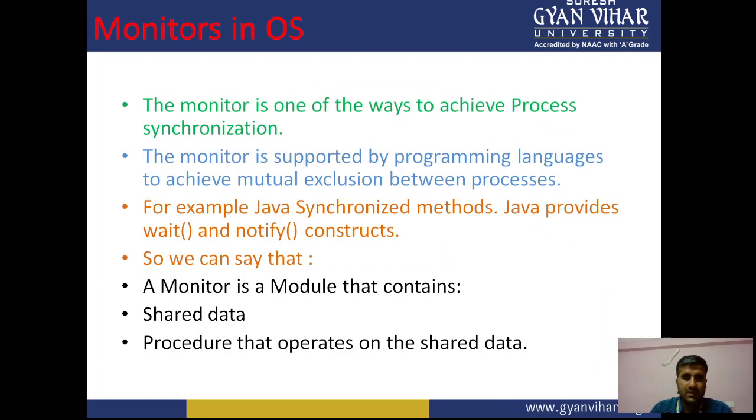Now, the monitor in an operating system is one way to achieve process synchronization. Second, the monitor is supported by programming languages to achieve mutual exclusion between processes. For example, in Java, synchronized methods and the wait and notify constructs. So we can say the monitor is a module that contains shared data and the procedures that operate on the shared data.